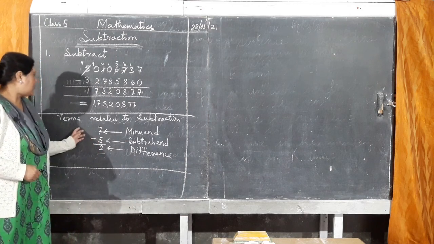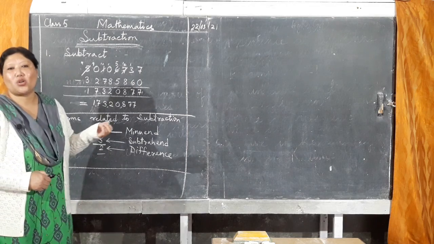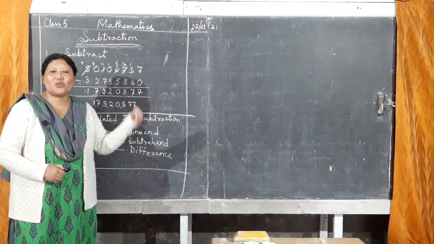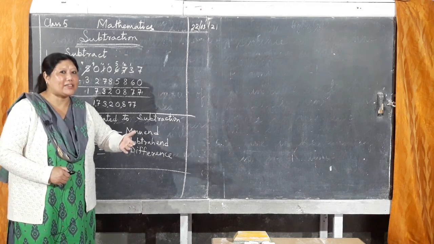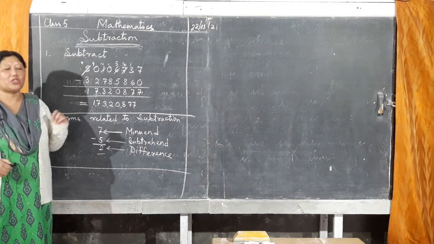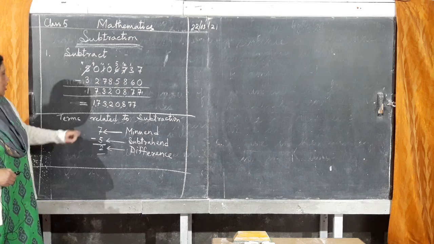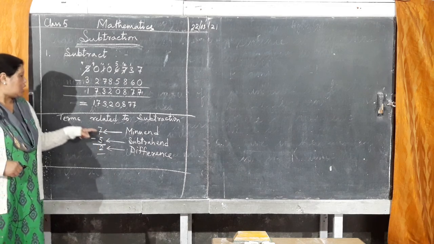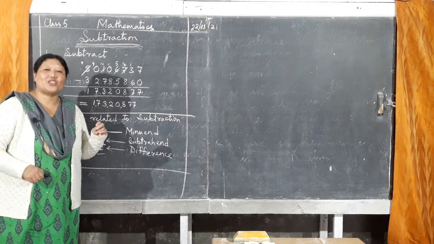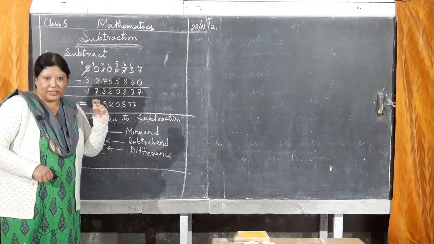Okay. Now we come to terms related to subtraction. Last time I had taught you terms related to addition: addends, and the answer was called sum. These terms are very important in word problems or word sums. Okay, so here also in subtraction, you know, the bigger number is always in the first line and the smaller number in the second line.